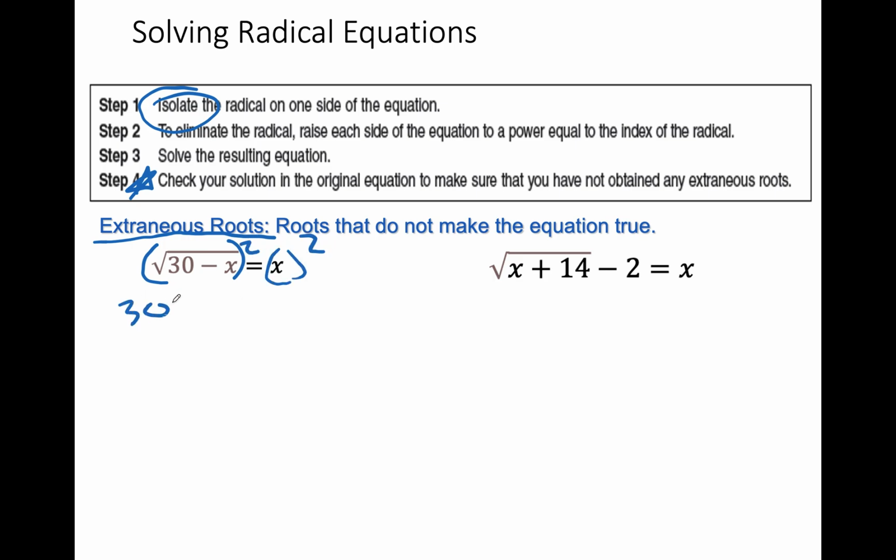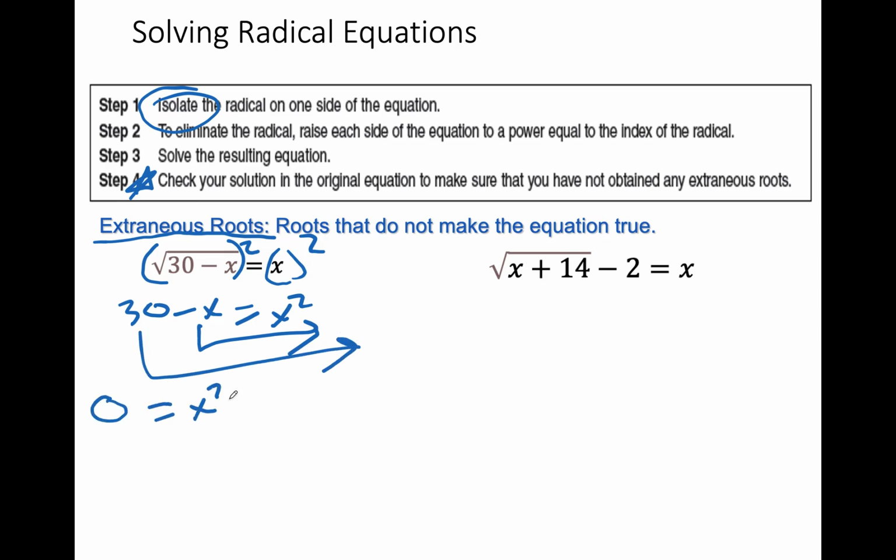Square both sides. 30 minus x. What happens when you square a square root? It gets set free. Set me free is equal to x squared. I like to have my lead term be positive. I'm going to slide this guy over here, and this guy over here. 0 equals x squared. I added that x over, and I subtract that 30.